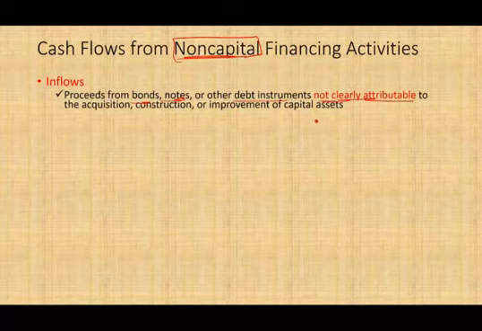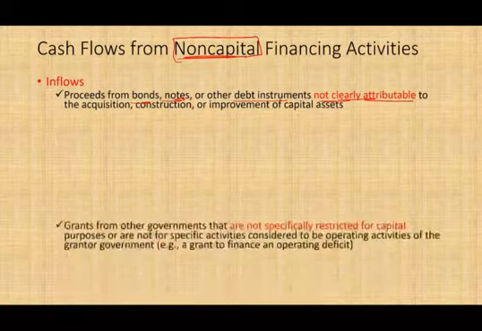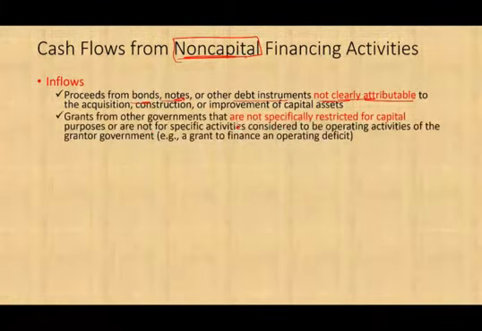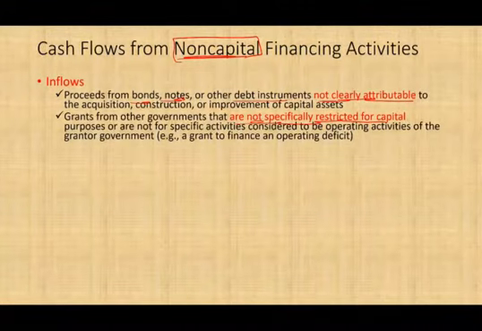So you're borrowing money, but not to buy long-term assets. Grants from other governments, notice, that are not specifically restricted for capital purposes. So another government giving you money, but they're not saying it's restricted for a specific purpose. Okay?